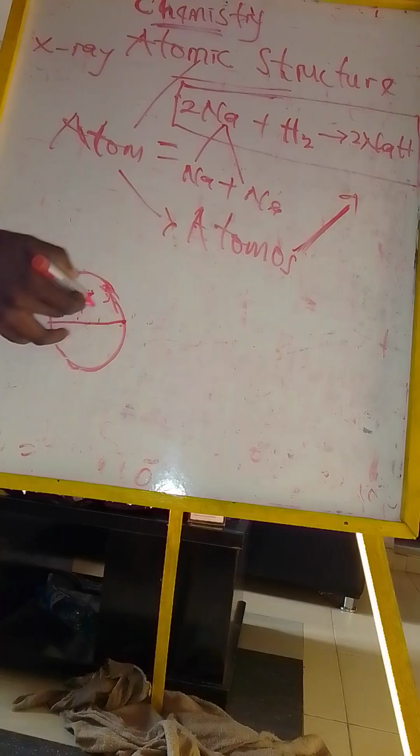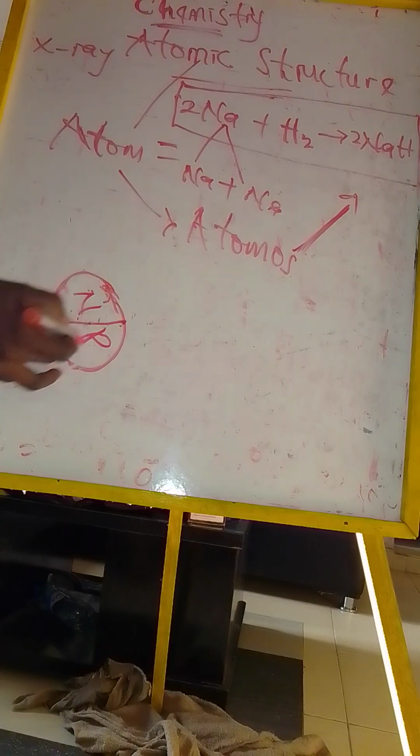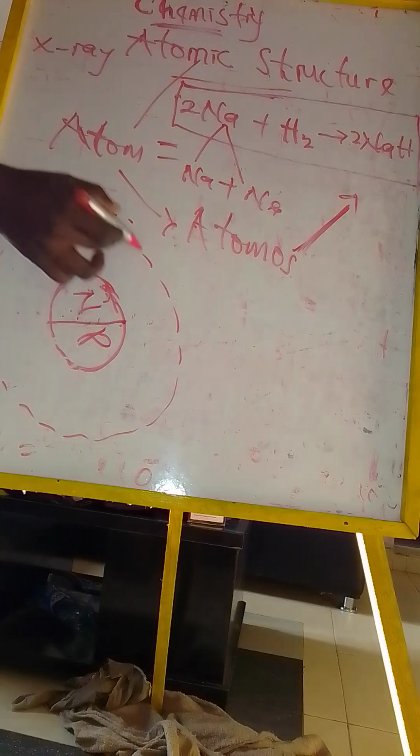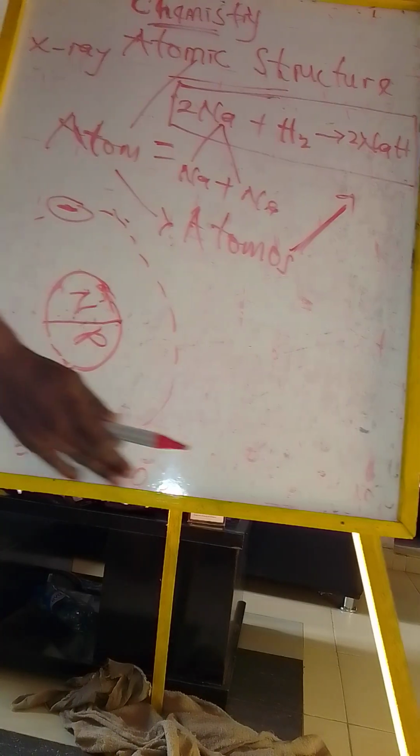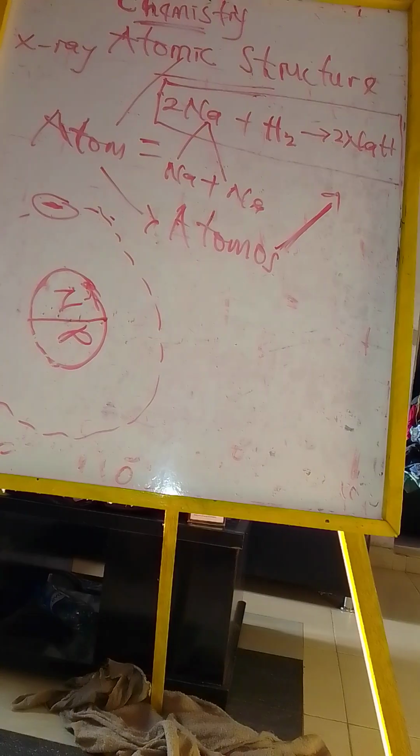We have the neutron and we have the proton, while we have the electron, which moves around the nucleus. So what do I mean here? We have this, just like an atom of hydrogen.